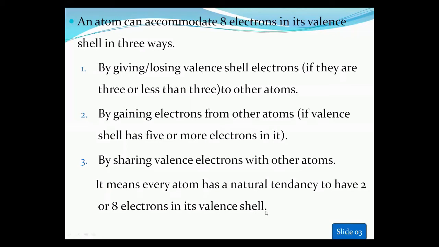So it means every atom has a natural tendency to have 2 or 8 electrons in its valence shell. What are these 3 methods? By giving or losing electrons.